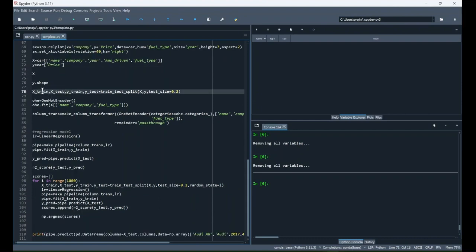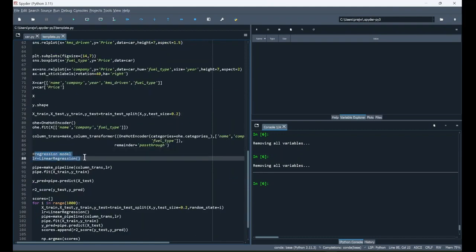Next we have the training and testing part. We have split the dataset into an 80-20 ratio. Here you can see the test size is 0.2.